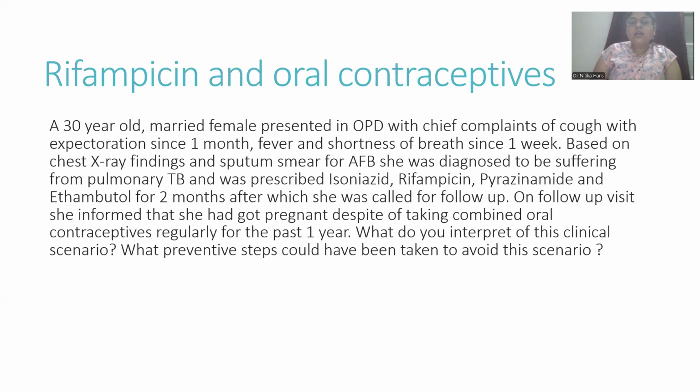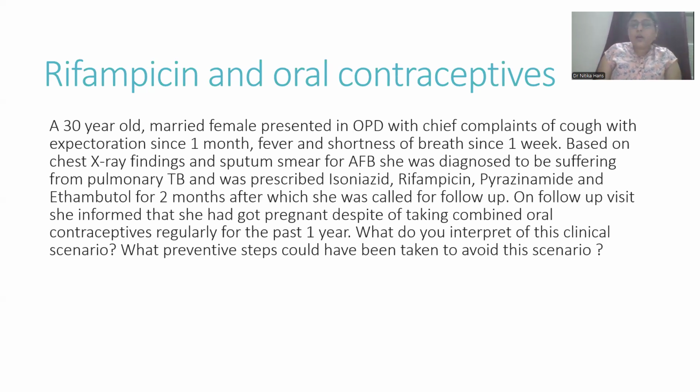A 30-year-old married female presented in OPD with chief complaints of cough with expectoration since 1 month, fever and shortness of breath since 1 week. Based on chest X-ray findings and sputum smear for acid fast bacilli, she was diagnosed with pulmonary tuberculosis and was prescribed isoniazid, rifampicin, pyrazinamide and ethambutol for 2 months, after which she was called for follow-up. On follow-up visit, she informed that she had got pregnant despite taking combined oral contraceptives regularly for the past 1 year.